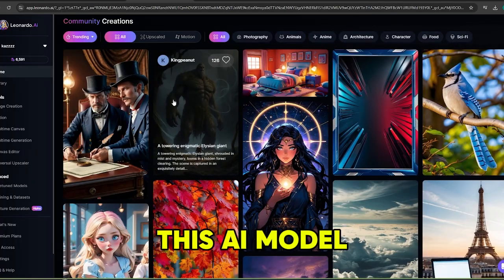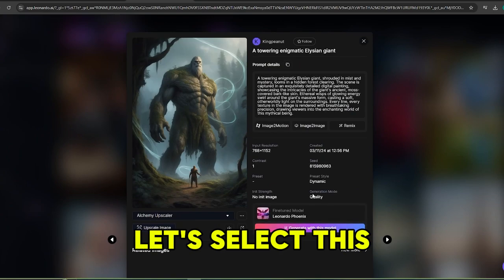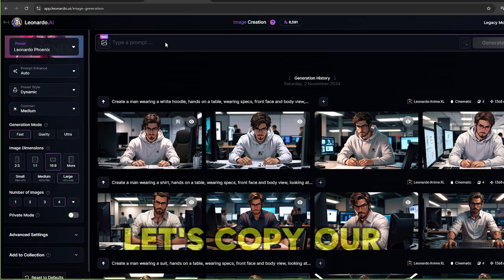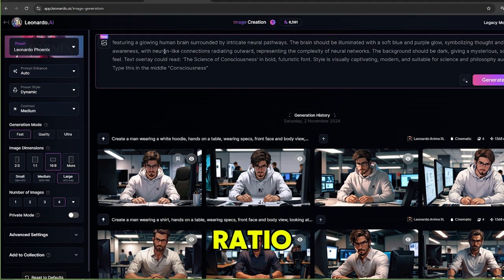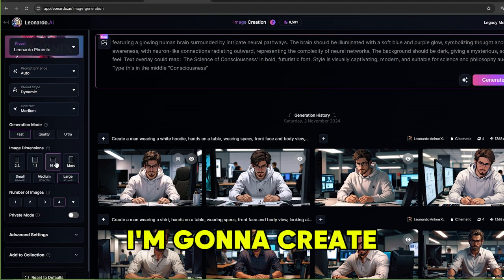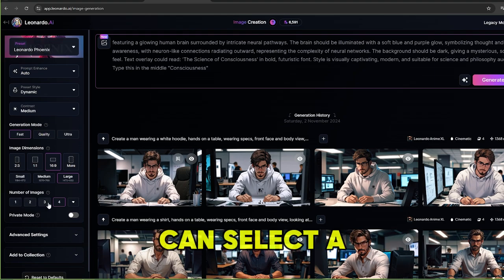I'm going to select this AI model for this process. Let's select this Leonardo Phoenix model. Let's copy our image prompt here. And make sure to select the 16:9 ratio for this thumbnail image. I'm going to create 4 different versions, and then we can select a good one for our video.